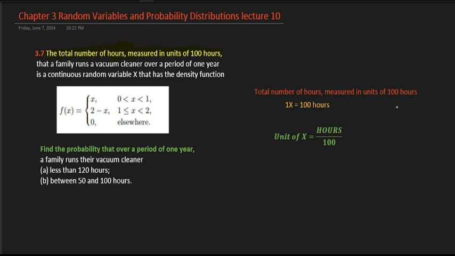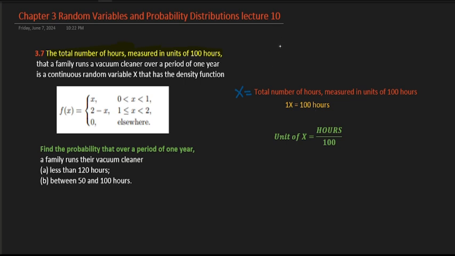So what is the meaning of this? Let's say this is my capital X here. My random variable is the total number of hours measured in a unit of 100 hours. Mathematically, if you have a value of 1 for the random variable X, it corresponds to 100 hours of usage.